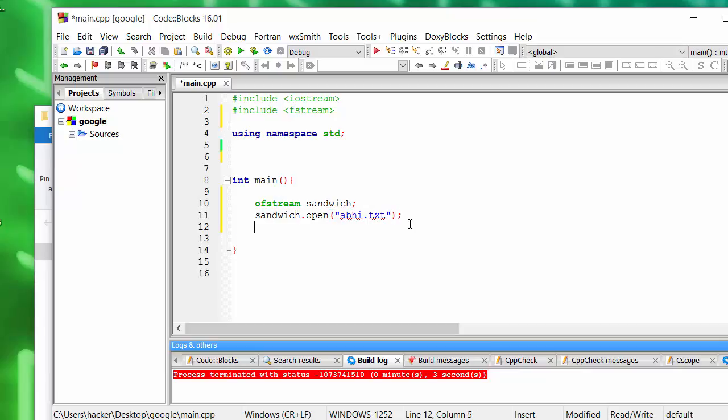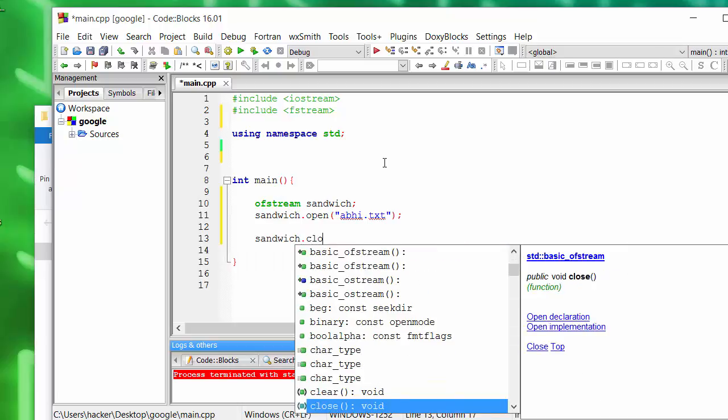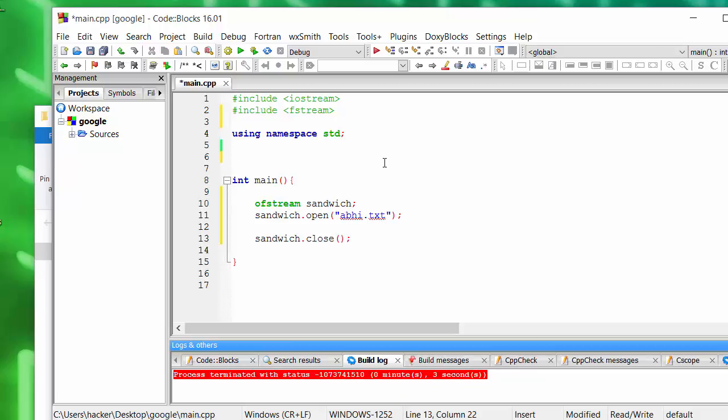Whenever you open a file, you need to close that file also. At the end of your program, when you're done working, it's good programming practice to close your file and free up your computer's memory. For that you write sandwich.close, and it doesn't take any parameters.